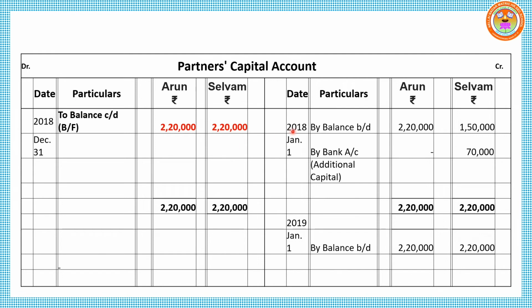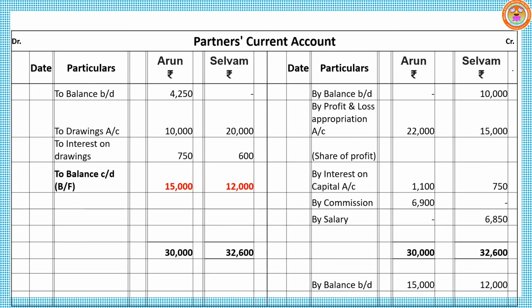They started on January 1, and the year closed on 31st December 2018. This carry down will be brought forward to the opposite side next year, beginning 2019 Jan 1, as by balance BD 2,20,000 for both the partners. Now, how to prepare the current account of Arun and Selvam?